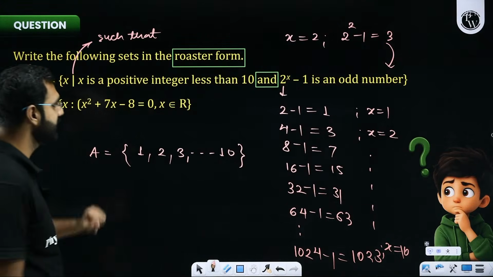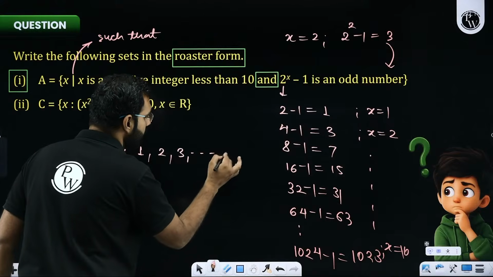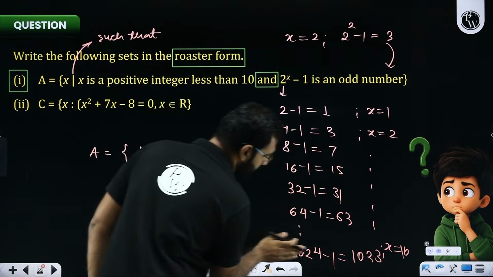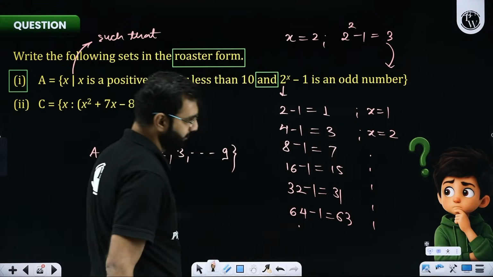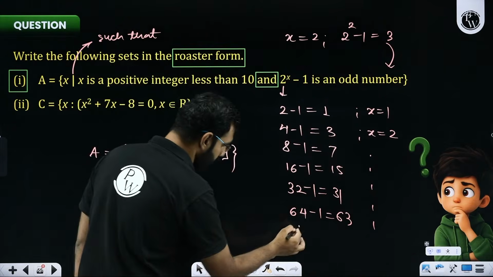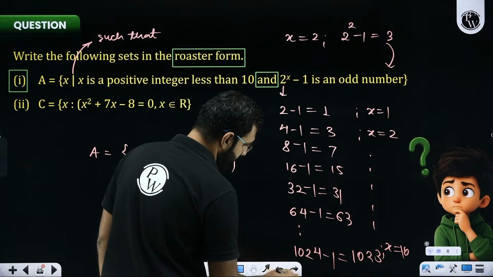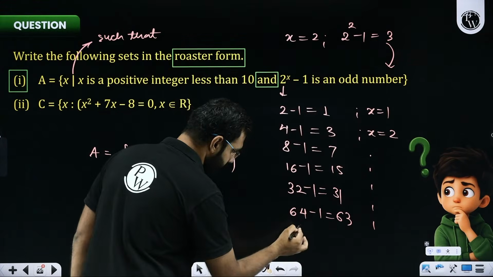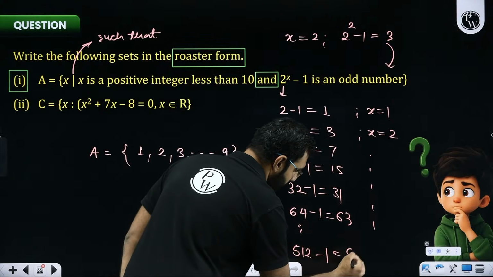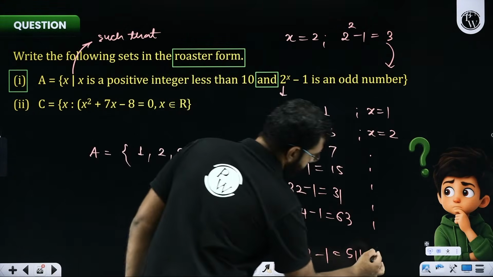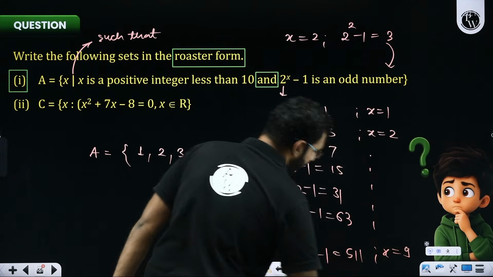Positive integer less than 10. So it is not equal to 10. So I'll stop at 9. I'll not include 10. I'll stop at 9, which means my final value in this series will be the last number, which is going to be what? 2 to the power 9, which is 512 minus 1, which is 511. That means for this, the value of x would have been 9.